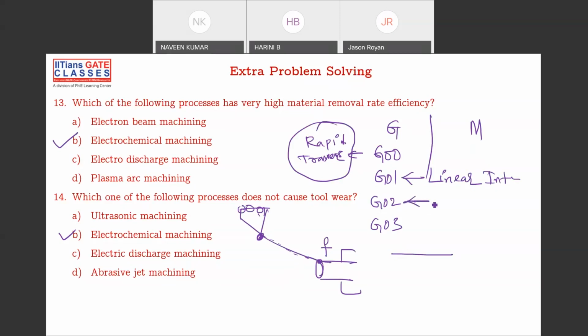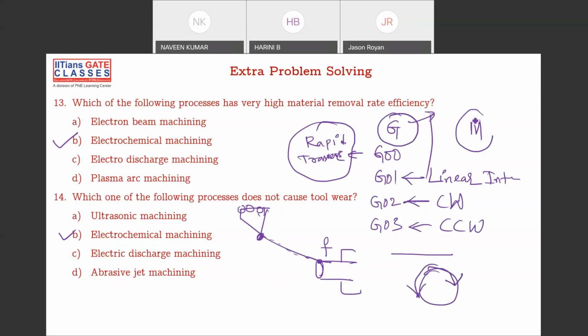G02 is circular interpolation, that is clockwise, and G03 is circular interpolation counterclockwise. So if your tool is moving in a clockwise direction, you have to give G02. If your tool is moving the opposite way, that is counterclockwise, then it is G03. And these are called preparatory codes. It means you're making your machine ready.